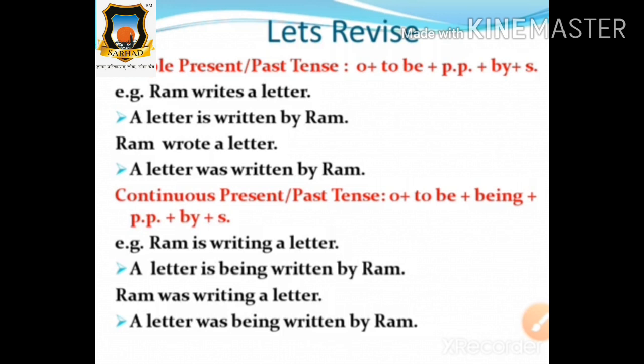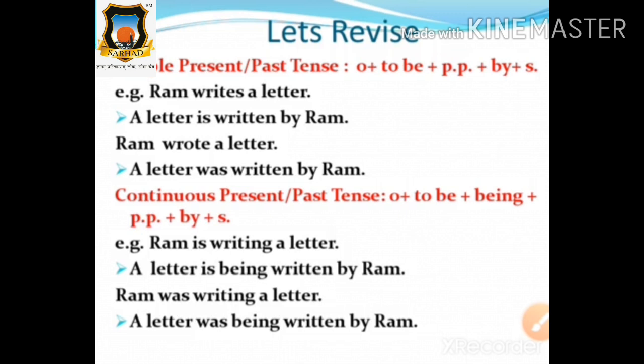Now look at a sentence in the simple present tense: Ram writes a letter. Now students, tell me, in this sentence which is the subject? Very good. Ram. Which is the verb? Writes. Nice. Then a letter. What is a letter in this sentence? Very good, this is the object.